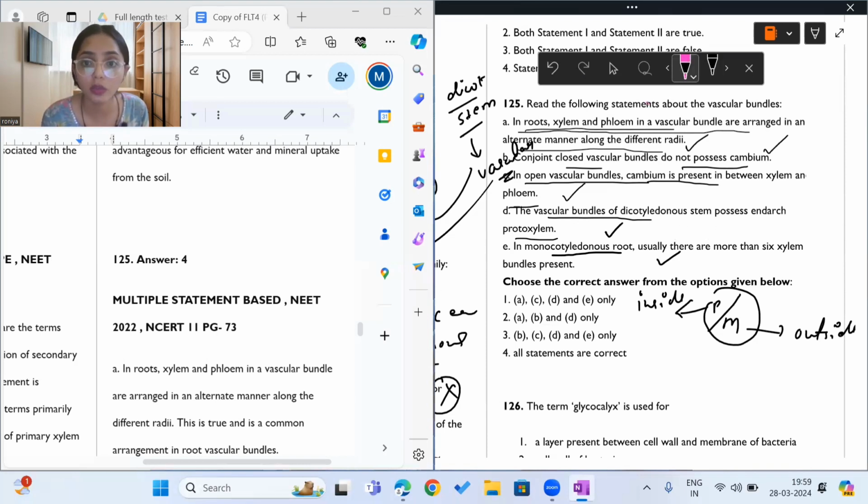So the correct answer to this question from the following options is: all of the statements are correct. So the answer is the fourth option.